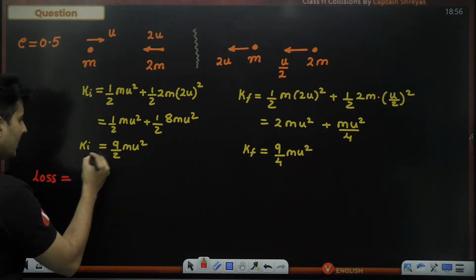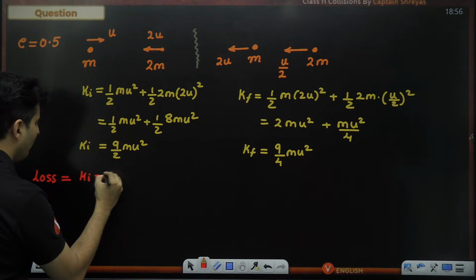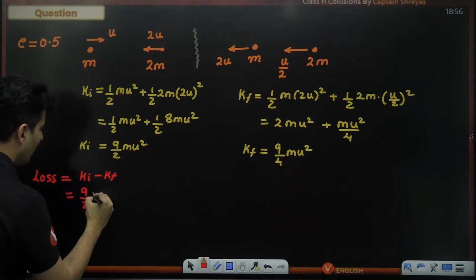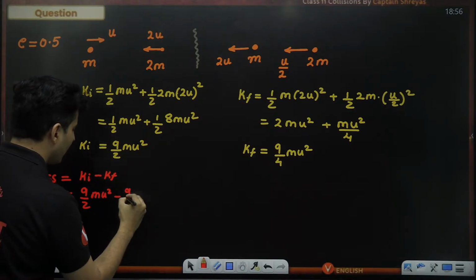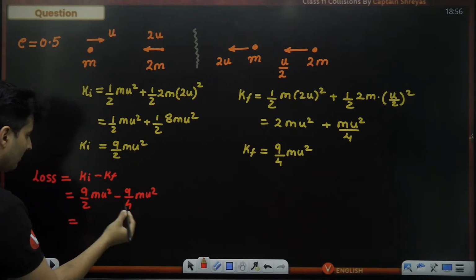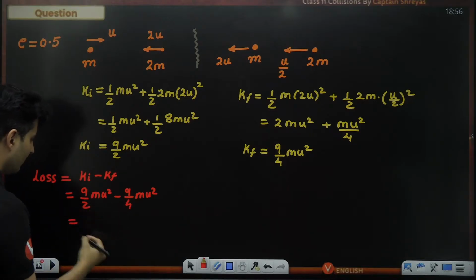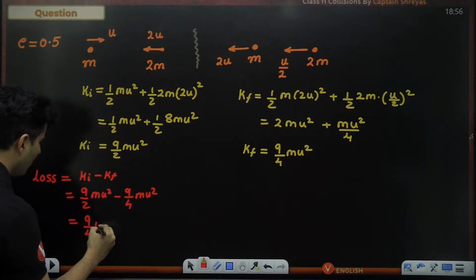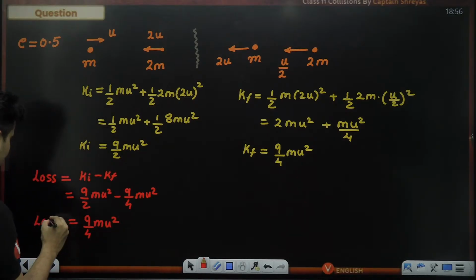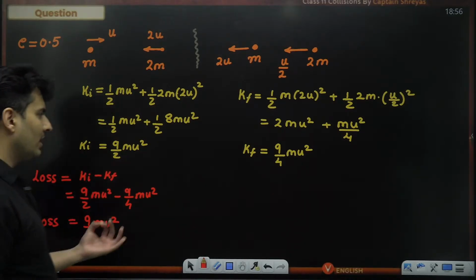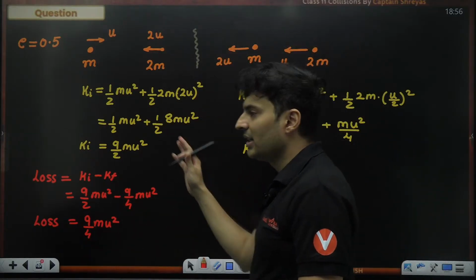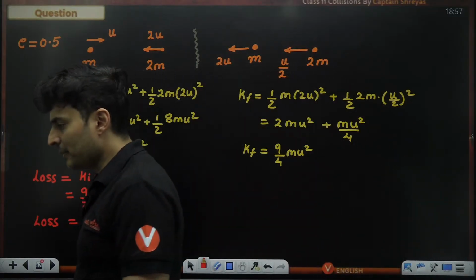So the loss of energy, as you can see, is initial minus the final. Initial is always higher. Initial is 9 by 2 mu square. Final is 9 by 4 mu square. This will become nothing but 9 by 4. Half minus 1/4 is 1/4. So 9 by 4 mu square, that much energy has been lost. Okay, is this clear? So we can easily figure out how much energy is lost, how much was the final, how much was the initial, everything.